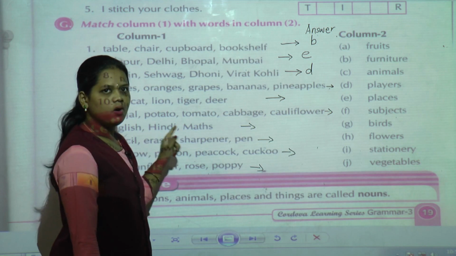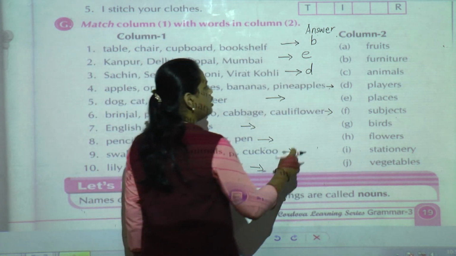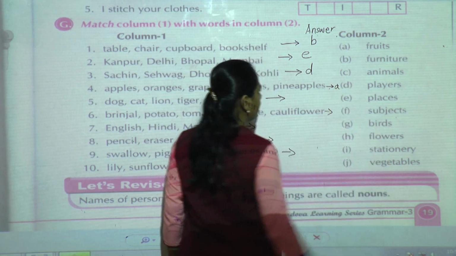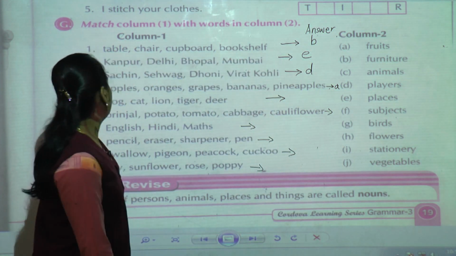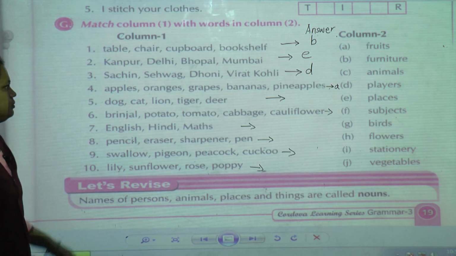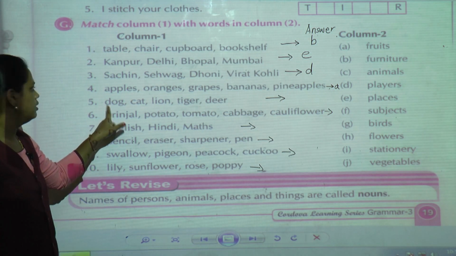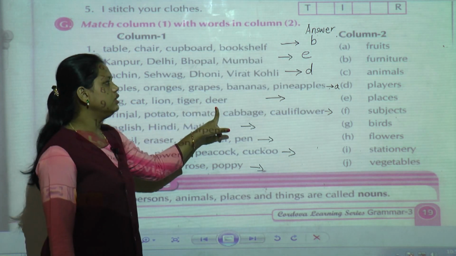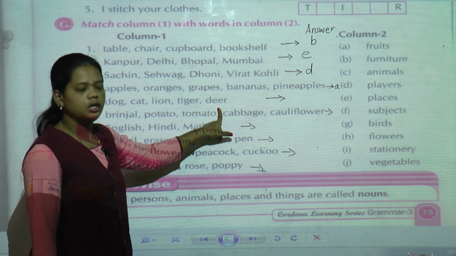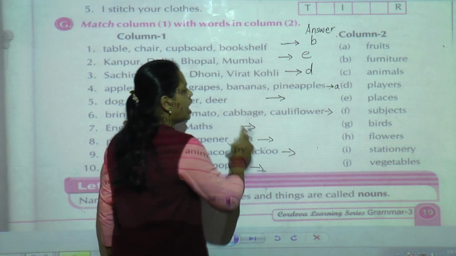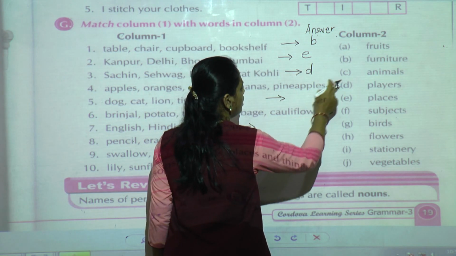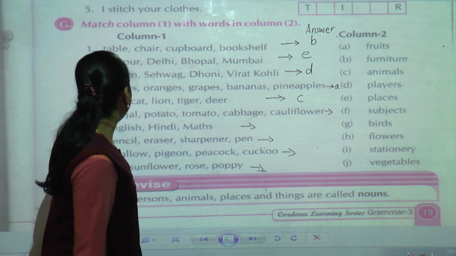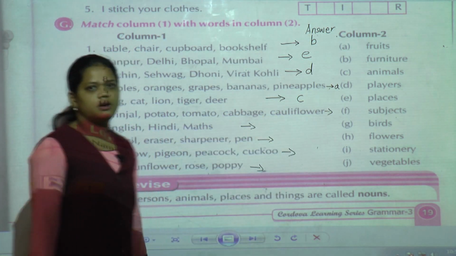These are all what? Yes, these are all fruits. So fourth one answer is A. Now fifth one is dog, cat, lion, tiger, deer. These are all animals. So the answer of fifth one is C.